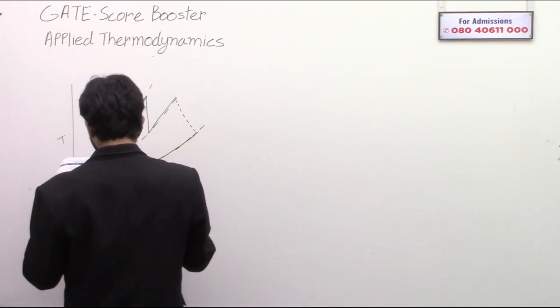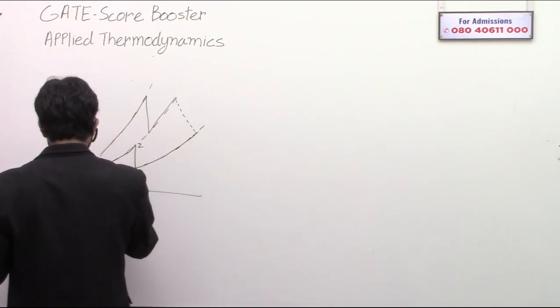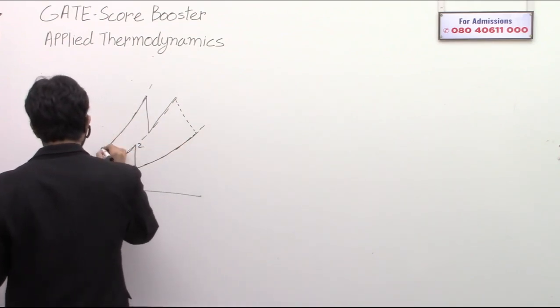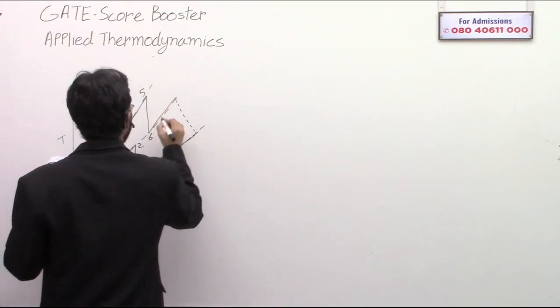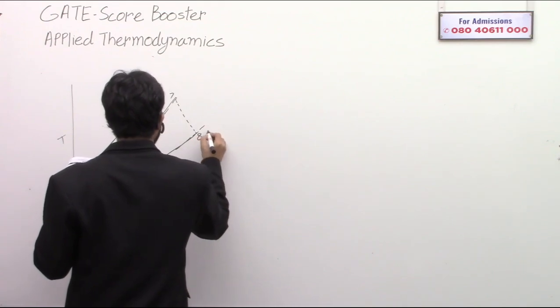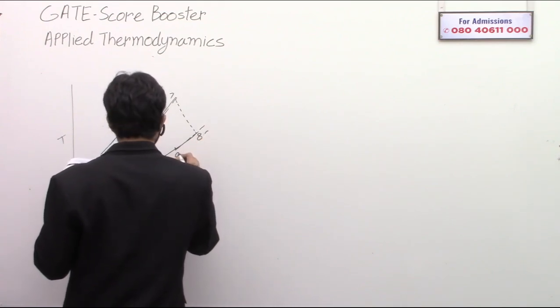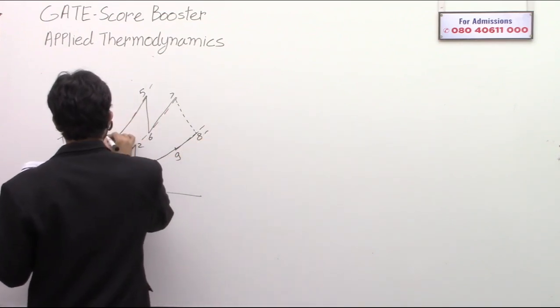So these are the points. This is 1, this is 2, this is 3, this is 4 dash, this is 5, this is again 6, here is 7, here it is 8 dash. Between here they have given a point 9 and somewhere here they have given a point 10.